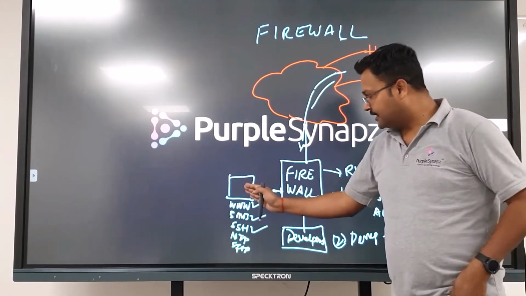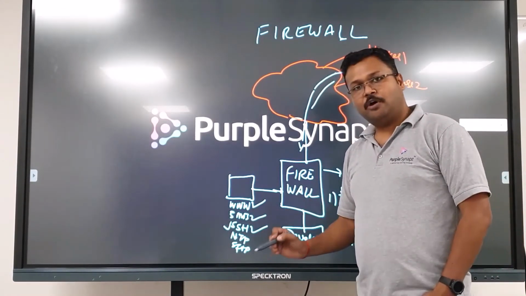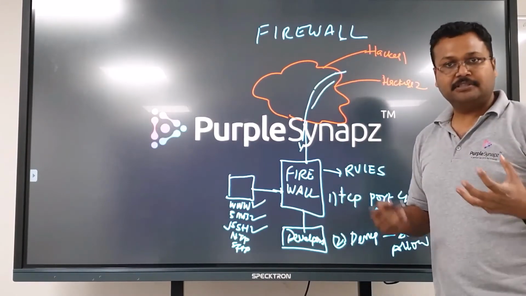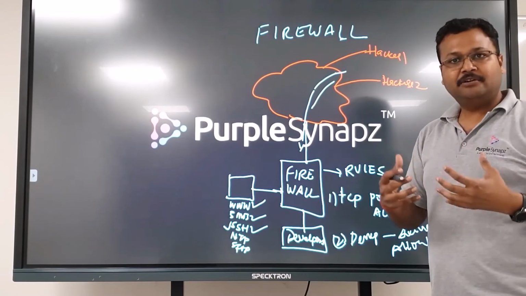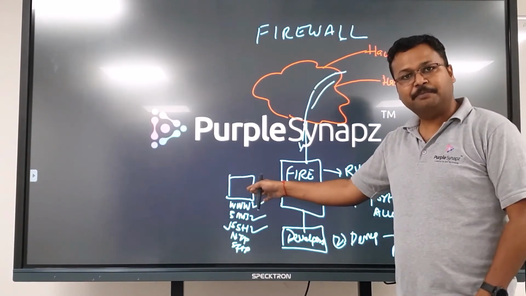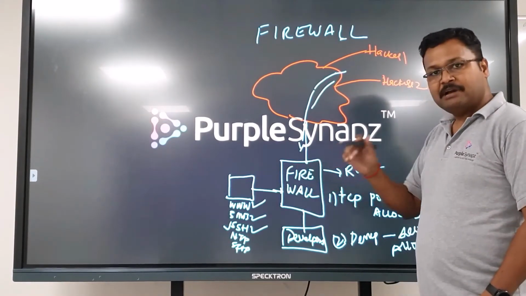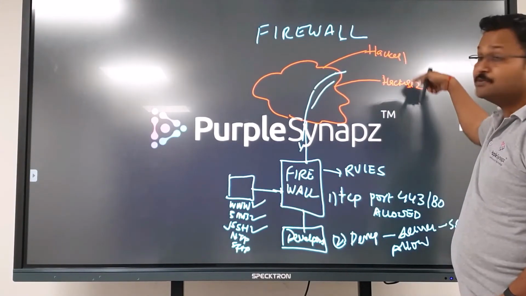Even if your server is vulnerable, suppose for example, you are running an SSH protocol and you have a very weak password on the server, right? ABC or ABC123 is the password. For some reason, developers have given a very weak password on the server. If by any chance on your firewall, SSH is allowed for these people as well.